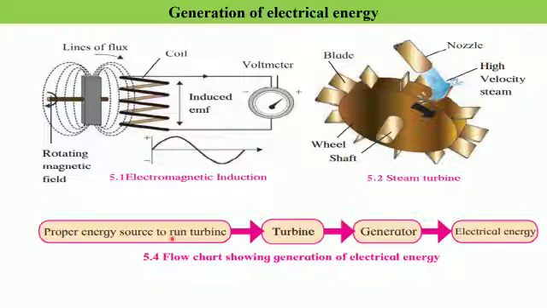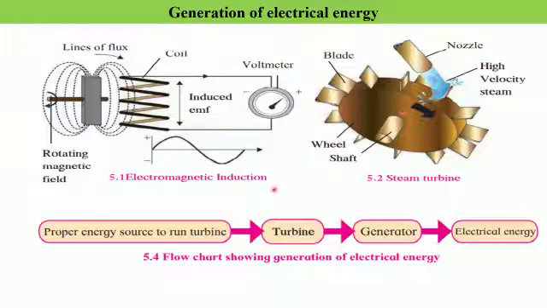Now, based on the type of energy source that is being used to rotate the turbine, there can be different types of power generating stations. So we can have various types of power generating stations depending upon the type of energy source that we are using to rotate the turbines. For example, at a thermal power plant, we make use of coal, and this coal is used to heat water, which on turning into steam is used to drive the turbines. So that is done at a thermal power plant.